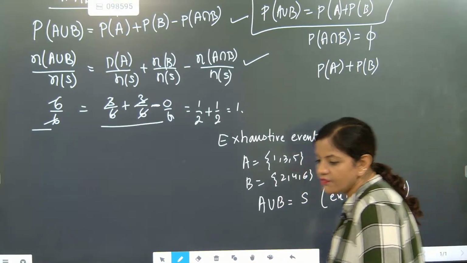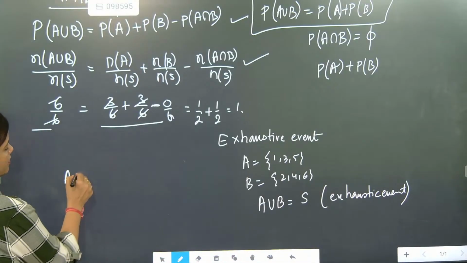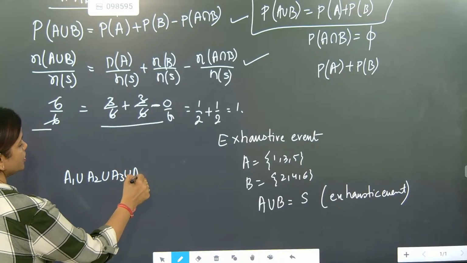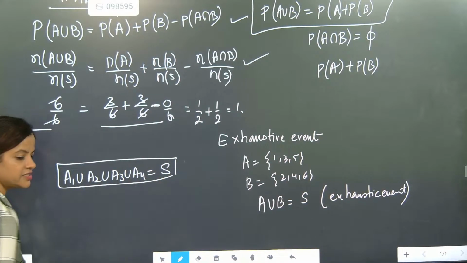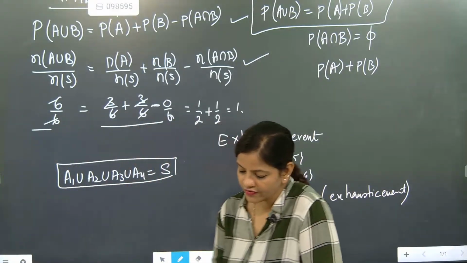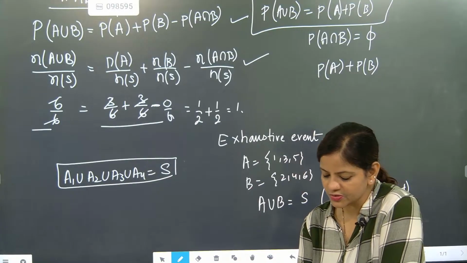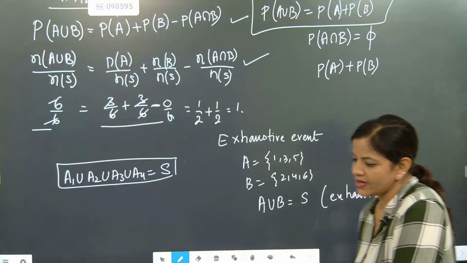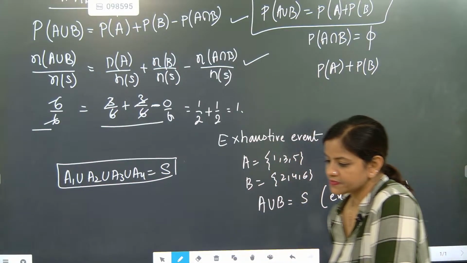Where we find the union of everything, like A1 union A2 union A3 union A4, if the total is coming as S, it is considered an exhaustive event. Understood? What is the meaning of exhaustive event? If all the events together make the sample space, it will be considered an exhaustive event. I hope you have understood.